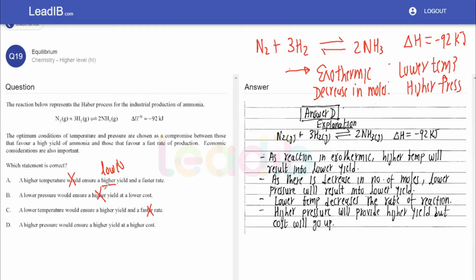Let's look into the last option, D. Higher pressure would ensure higher yield. Yes, that is correct. And at a higher cost. That means there is a compromise. Why higher cost? Because if we talk about a higher pressure, for compressing those gases we need a higher efficiency compressor, which is going to cost you more. But still, that is a sacrifice we are going to make for getting higher yield. So this statement is perfect. Last option D is correct.